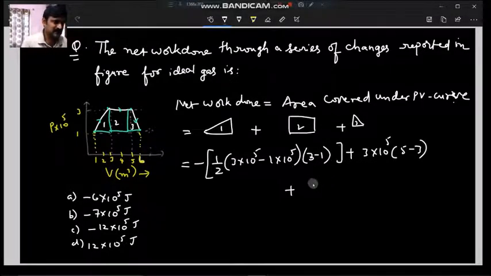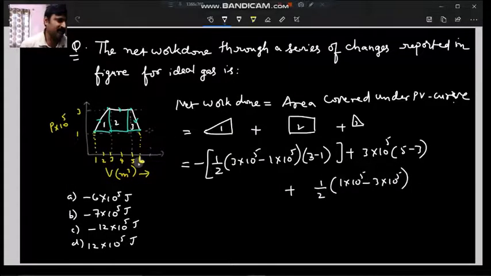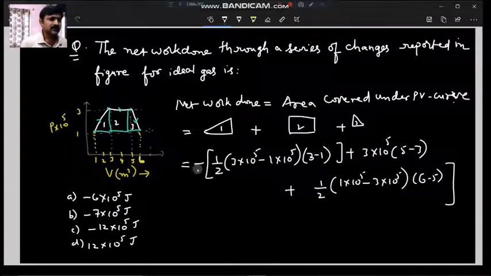In that what happened is, initial pressure is 3, final pressure is 1 into 10 power 5. So we'll start with 1 by 2, into 1 into 10 power 5, final pressure is 3 into 10 power 5, and final volume is 6, initial volume is 5, so it is 6 minus 5. Like that we can write it.